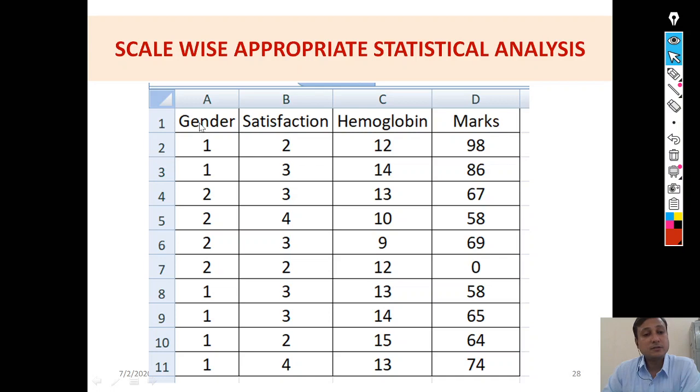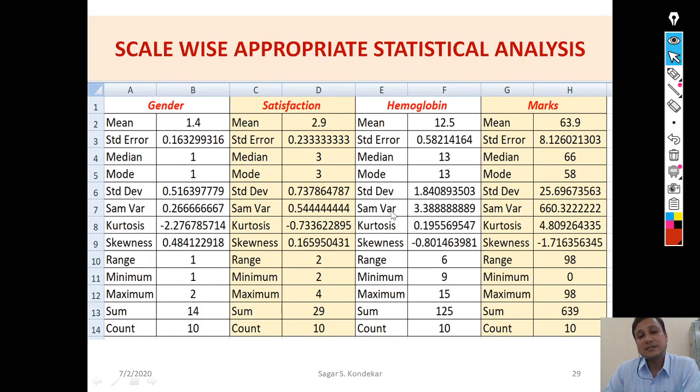The first is the gender, which is nominal; satisfaction, that is ordinal; third is the hemoglobin level and the marks, that is the scale data, one is the interval and the other is the ratio. Now if I go to the statistical treatment, and I get some outcome like this, how do we interpret this?